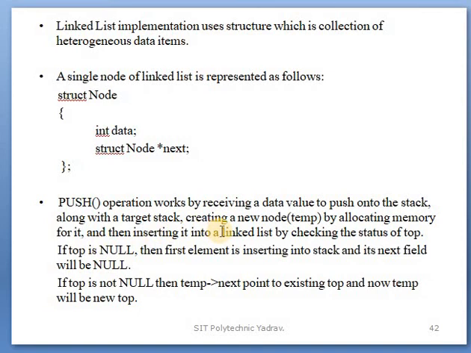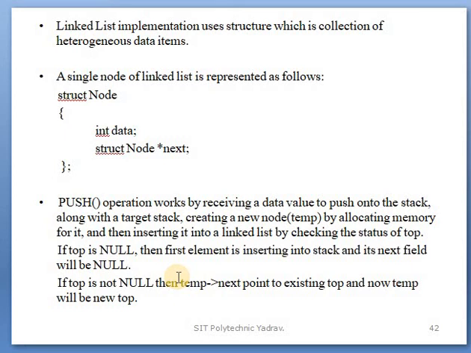Push operation means inserting an element into the stack. How is that possible? First of all, a temp variable is taken and memory is allocated, and the element we inserted is stored in temp, and after that the item is inserted into the linked list.